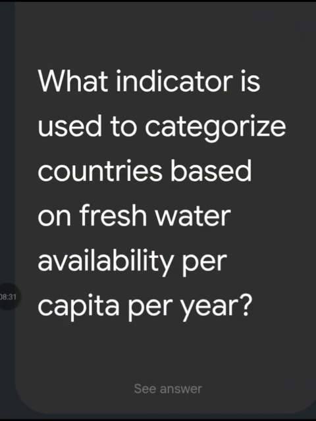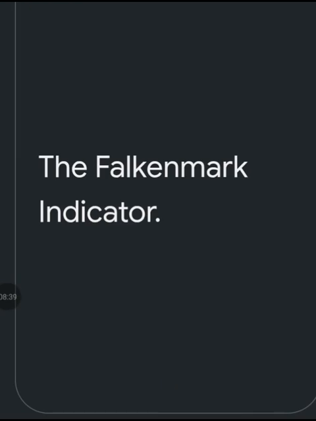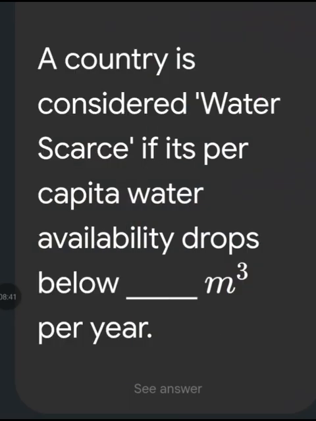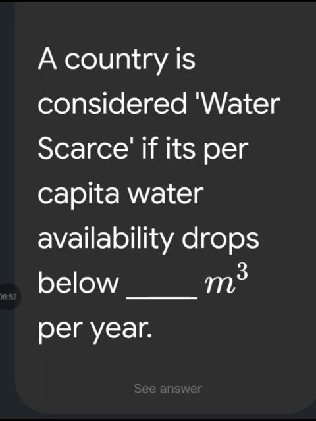What indicator is used to categorize countries based on freshwater availability per capita per year? The Falkenmark indicator. A country is considered water scarce if its per capita water availability drops below 1000 cubic meters per year.